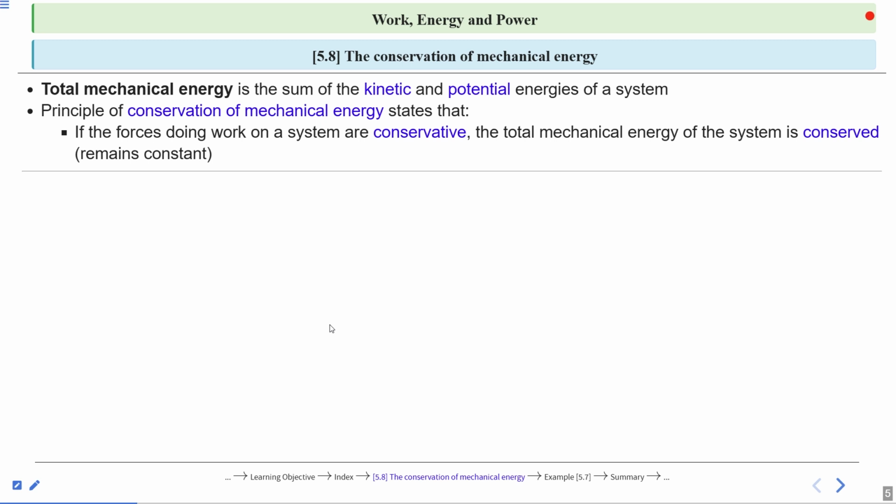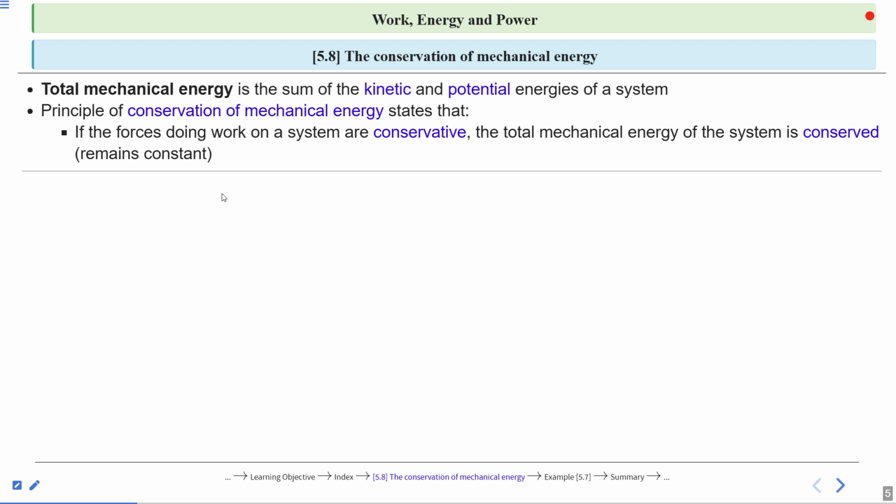In another way, we can say kinetic energy initial plus potential energy initial is equal to kinetic energy final plus potential energy final. No energy is created or destroyed, it just transforms between kinetic and potential form.